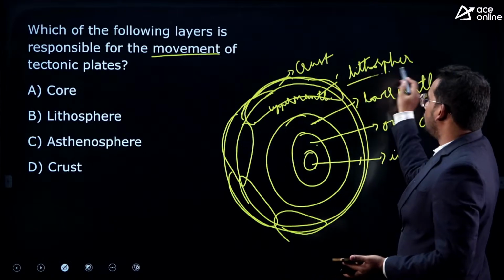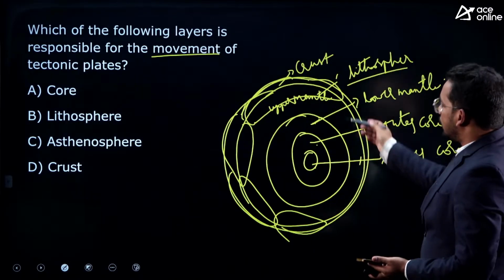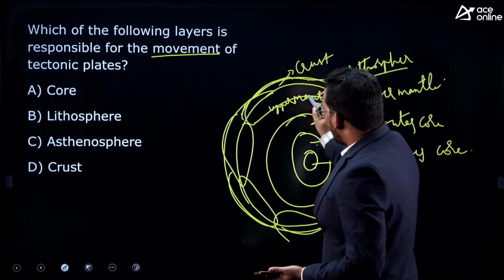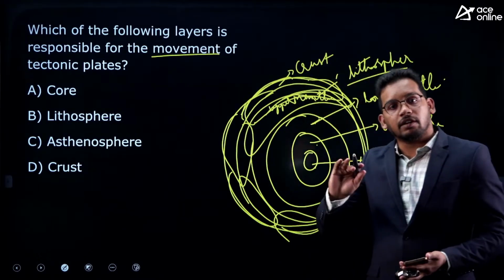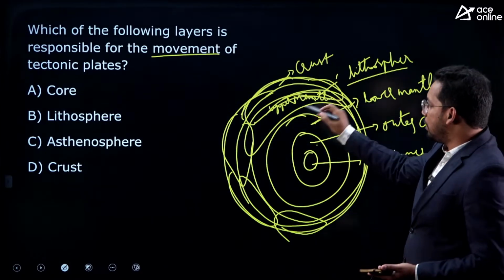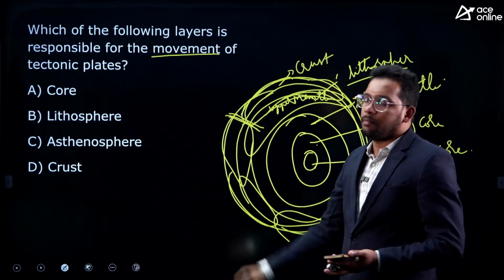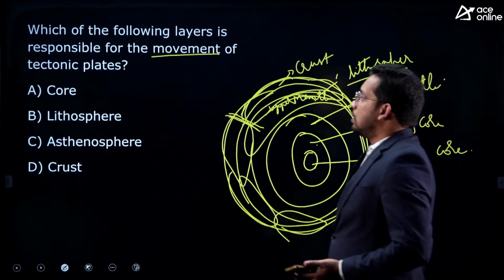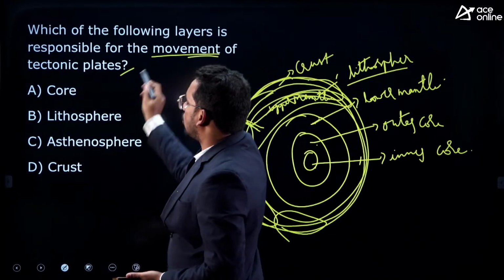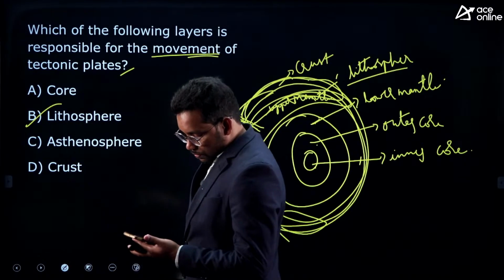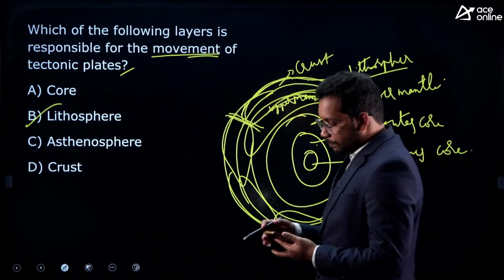So because of movement of plates in the lithosphere. Then we have asthenosphere. Asthenosphere is a layer within the upper mantle where the viscous magma is present, and between the gaps of these plates the magma comes out as lava. So now the question is, which of the following layers is responsible for the movement of tectonic plates? That is lithosphere. Okay,